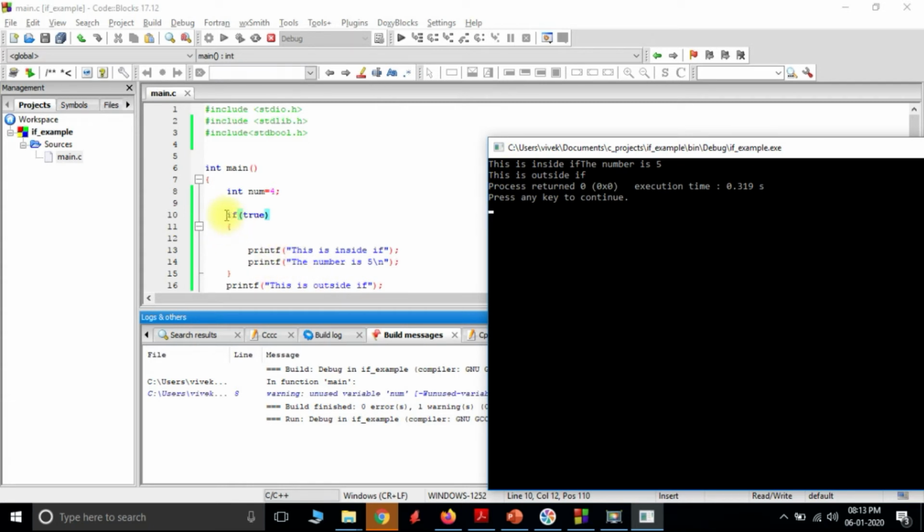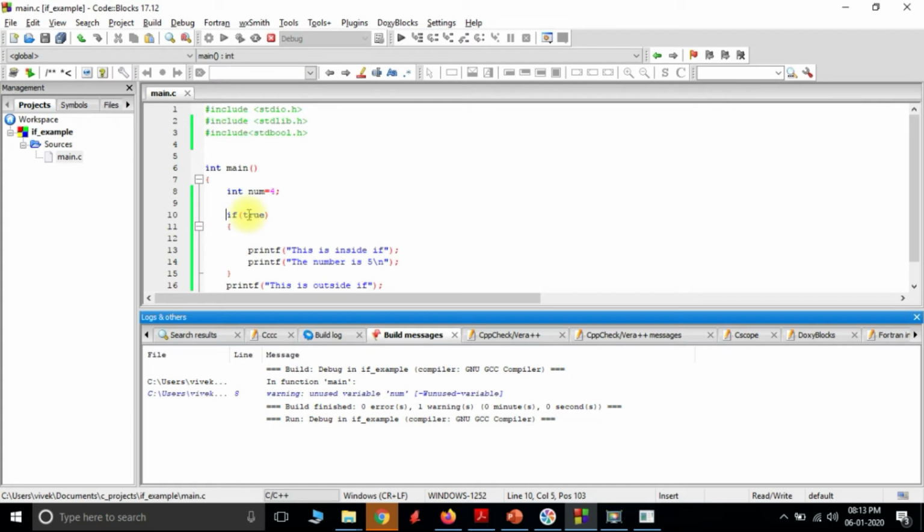So the flow is, it's checking for this condition, the condition is true, it's executing these two statements and then it is executing this statement. This is how if block works.